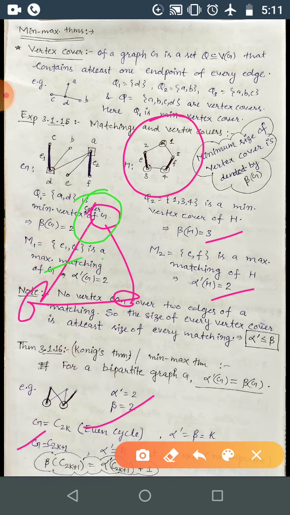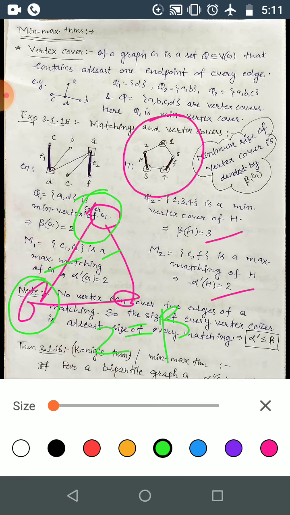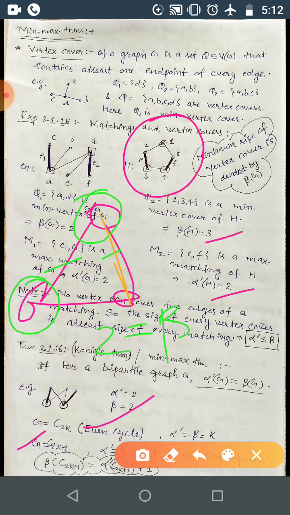What about alpha dash, that is the maximum matching? So maximum matching will be, you can just take this one, then you can't take this edge, you can't take this one. So maximum matching size is 1. So alpha dash is 1, beta is 2. So beta is 1 greater than alpha dash.